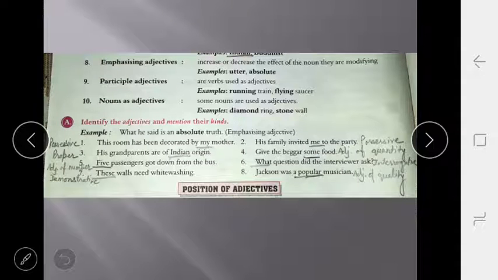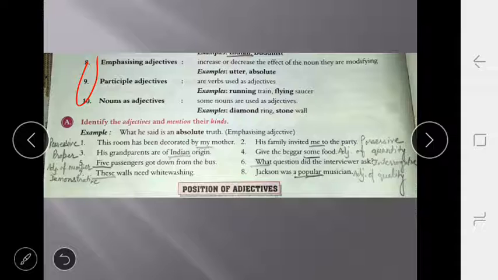Now come to your exercise A. First, identify the adjectives and mention their kinds. Here we have to identify the adjective. Which adjective has been used? We have 10 types of adjective. We have to use from that adjective and also tell what is the kind of the adjective.